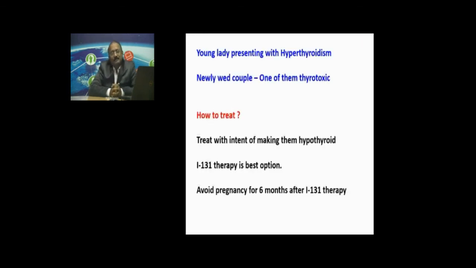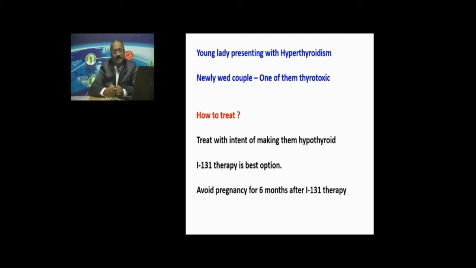Now, in your clinical scenario, these patients might come. A young lady, not yet married, presenting with a hyperthyroid status. She is about to get engaged or about to get married. Or a newlywed couple, where one of the partners, either male or female, is found to be hyperthyroid. These are cases which we come across routinely. The best option I would recommend, especially for a young lady who is about to get married, is to treat with iodine 131 therapy, finish the thyroid, make her hypothyroid, and put her on L-thyroxine for the rest of her life.